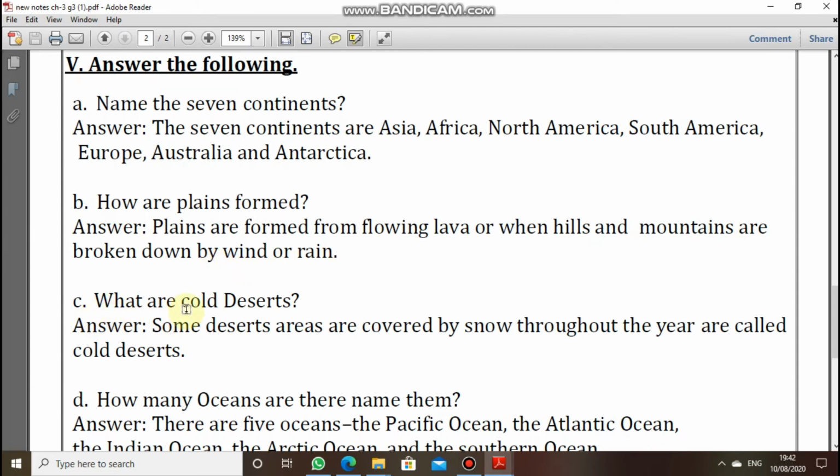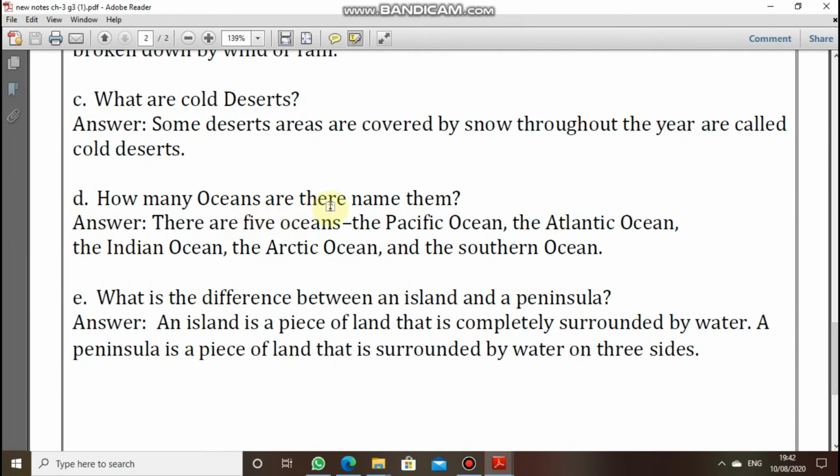Third question is what are cold deserts? Some desert areas are covered by snow throughout the year and are called cold deserts. The fourth question is how many oceans are there? Name them. There are 5 oceans. First one is Pacific Ocean. Then second one is Atlantic Ocean. The third one is Indian Ocean.